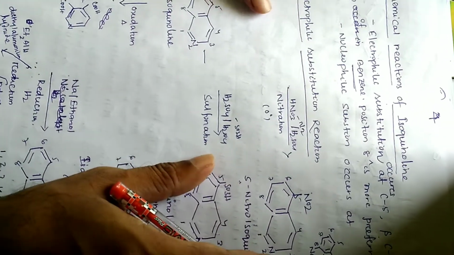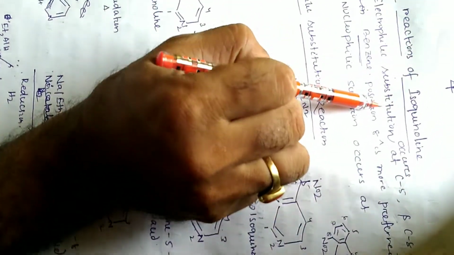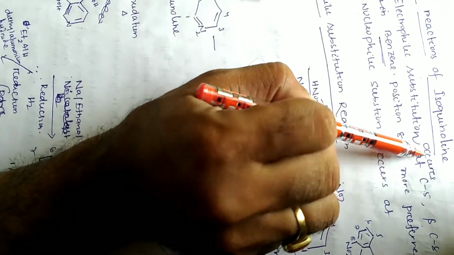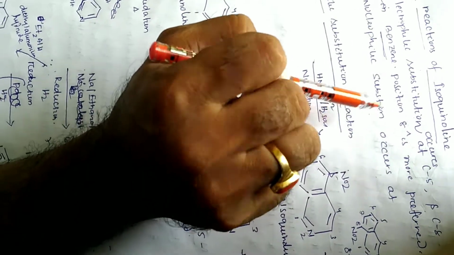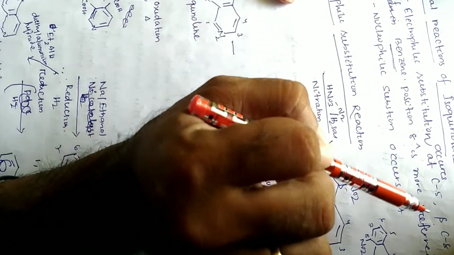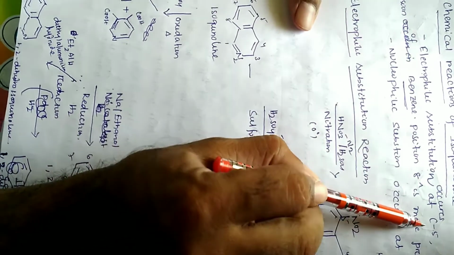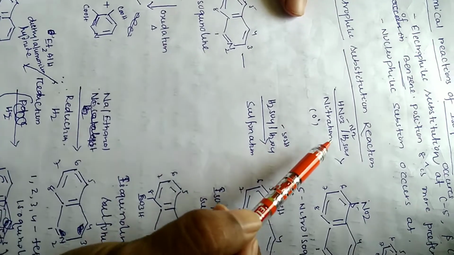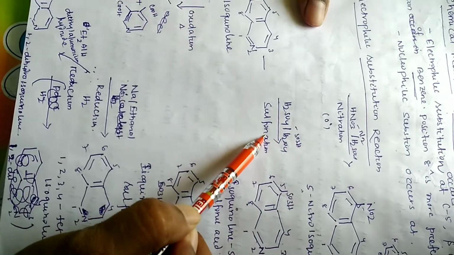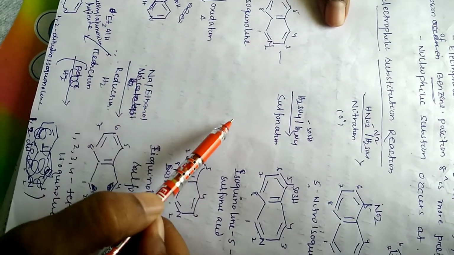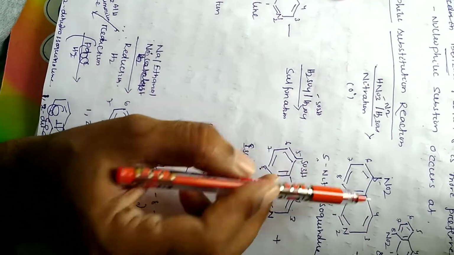Coming to reactions, I told you electrophilic substitution reactions of quinoline and isoquinoline occur in the benzene ring, whereas nucleophilic substitution occurs in the pyridine ring. So the same electrophilic aromatic substitution occurs at the 5th and 8th positions. Then we'll go for nitration, sulfonation and halogenation. So all will happen at the 5th and 8th positions.